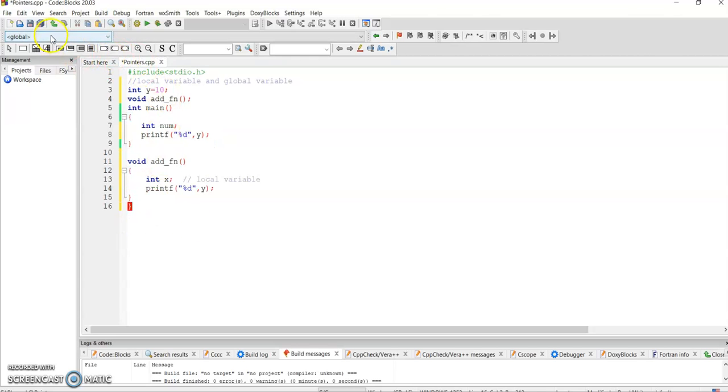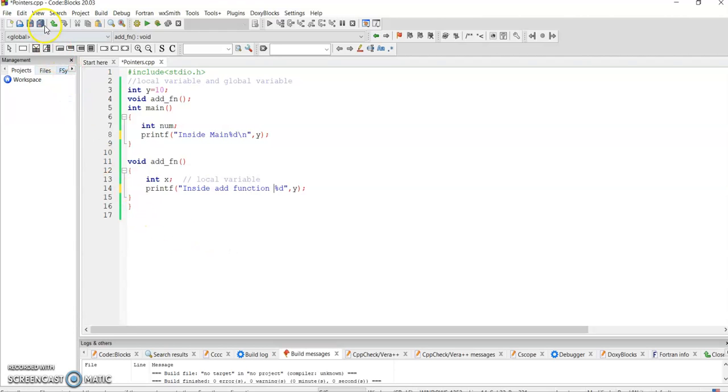So what will be the output? This is inside main, and this is inside the add function.